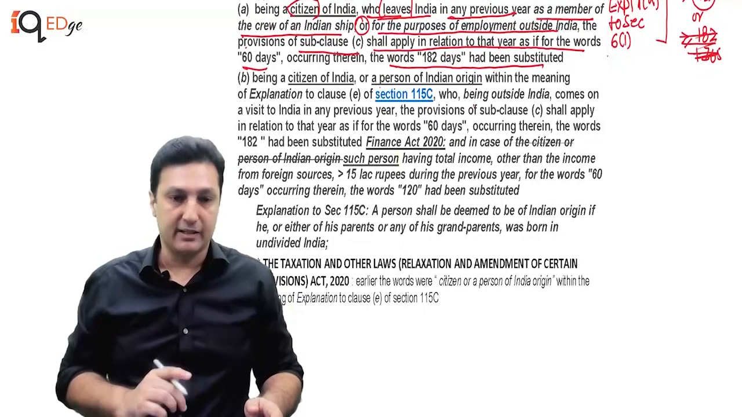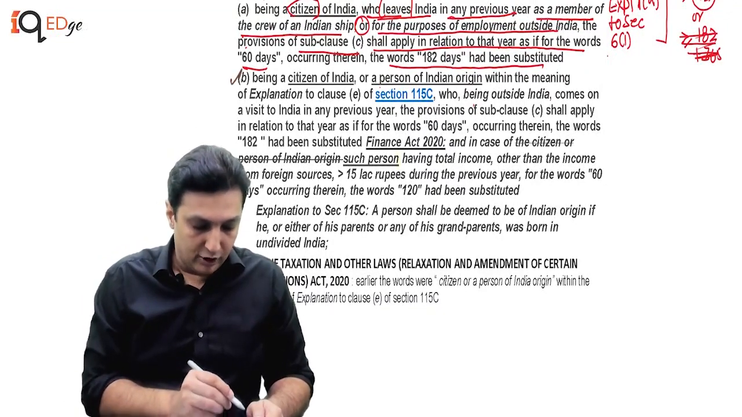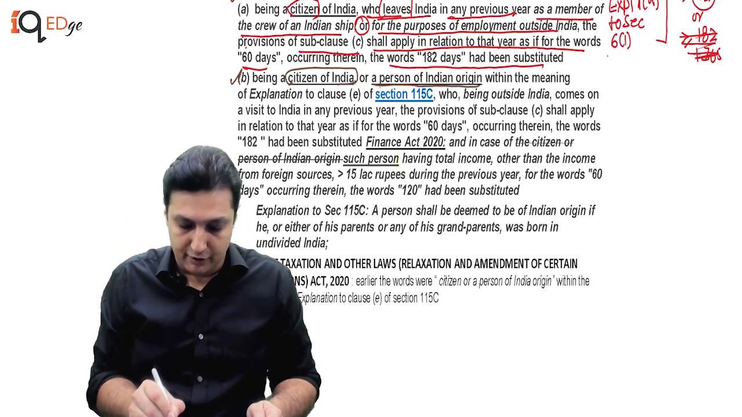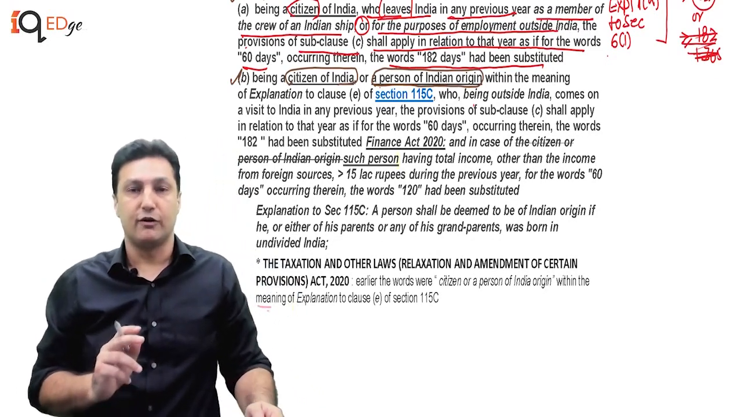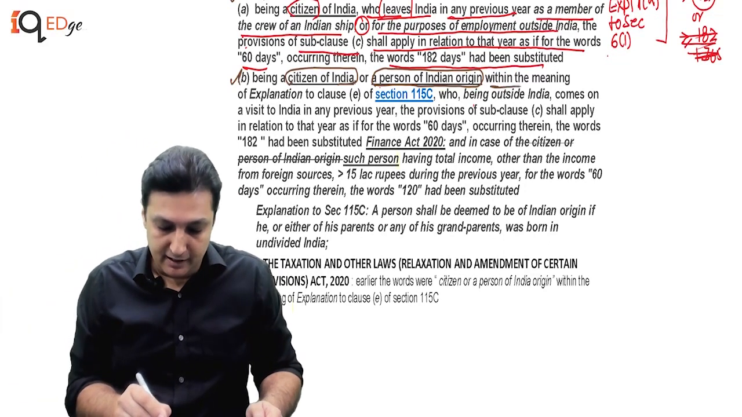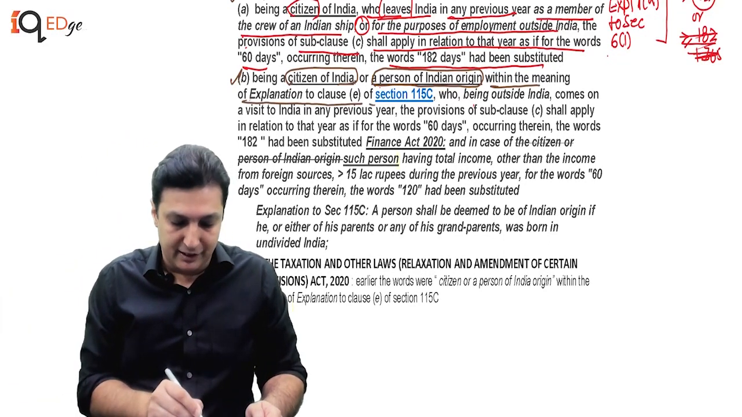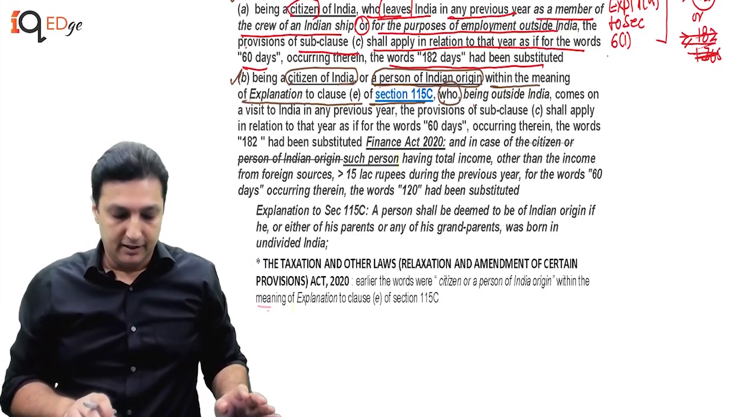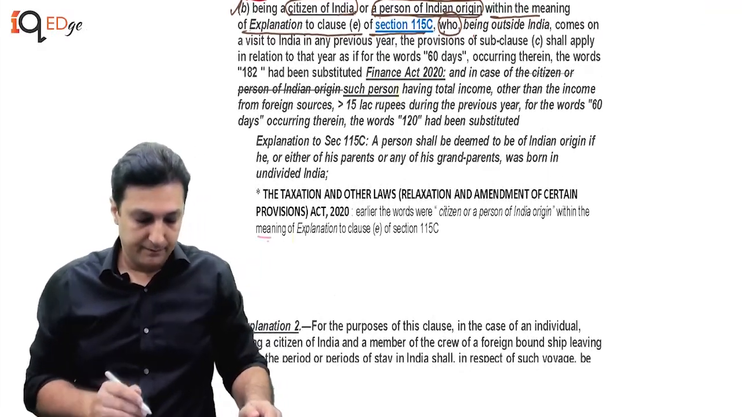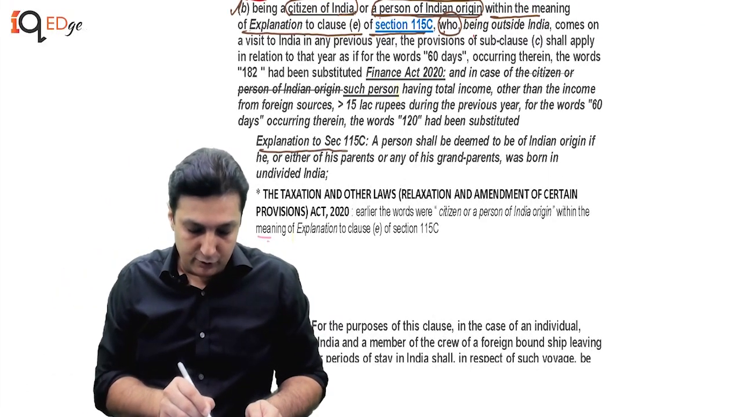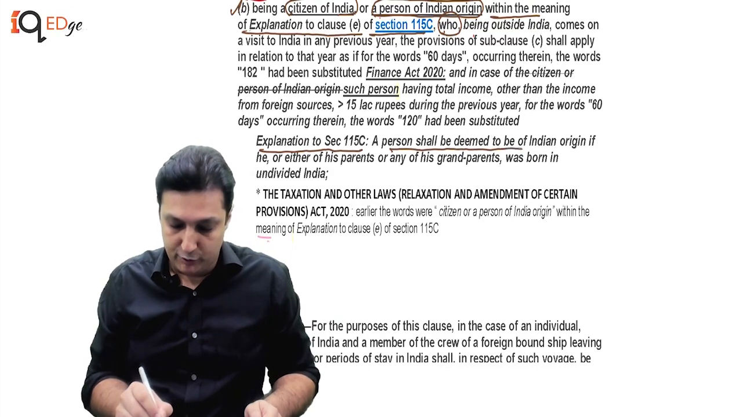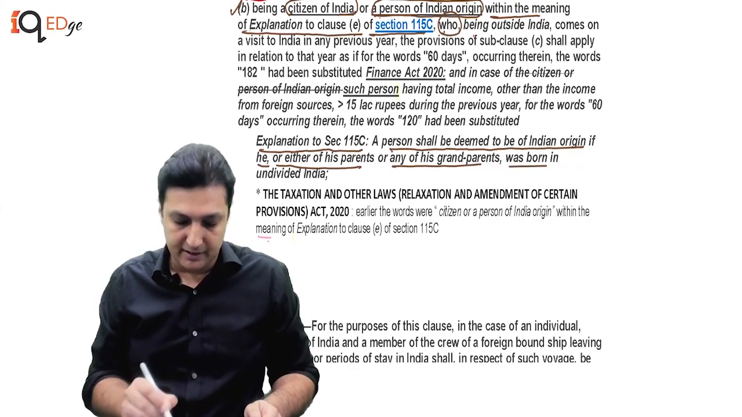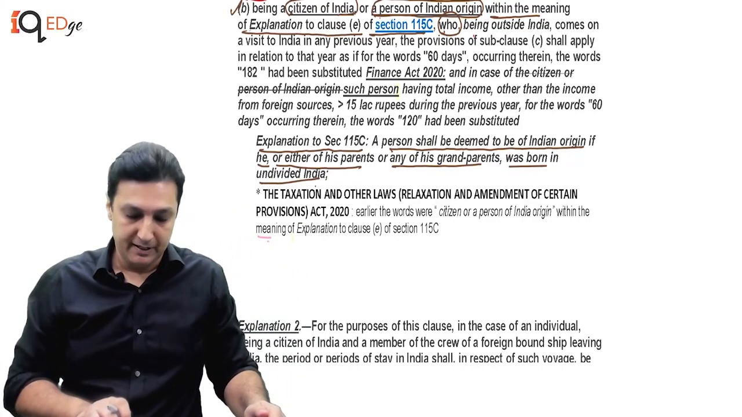Now, this is the next one. He says, clause B of the explanation 1. Being a citizen of India or a person of Indian origin. Now, we come to a term called person of Indian origin. Within the meaning of explanation to clause E of section 115C. Okay. So before we read further, let's define the person of Indian origin. He says, explanation to 115C, a person shall be deemed to be of Indian origin if he or either of his parents or any of his grandparents was born in undivided India. Now this is interesting.